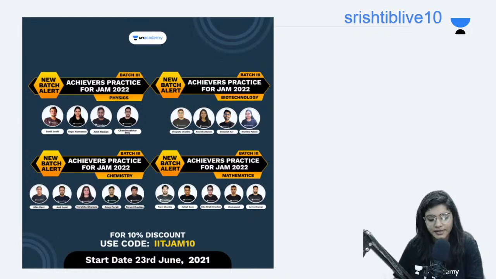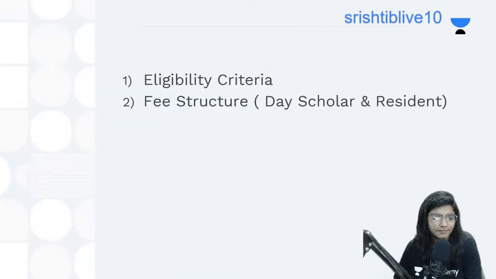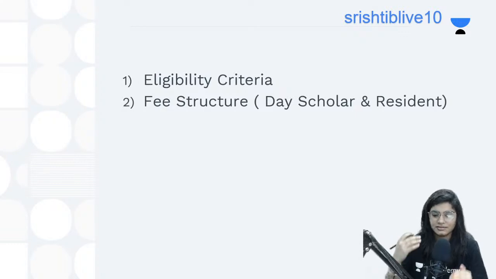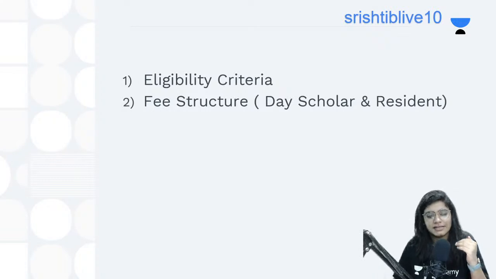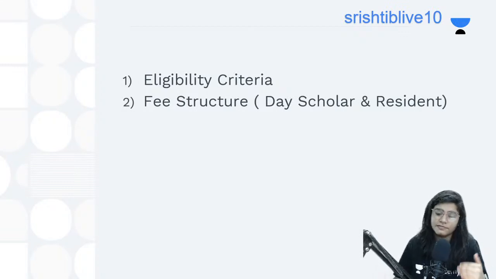Okay, so let's quickly start off with the session without further delay. Before deciding your preferences, or I would rather say before deciding the sequence of your NIT choice filling, you should be clear with two things. First is the eligibility criteria, because we have different eligibility criteria for different NITs.